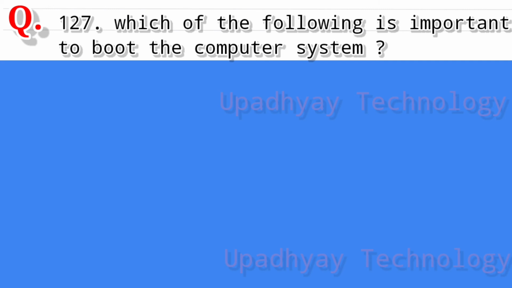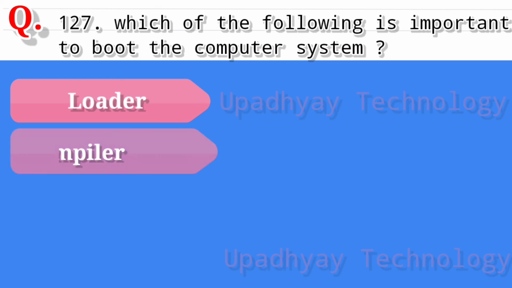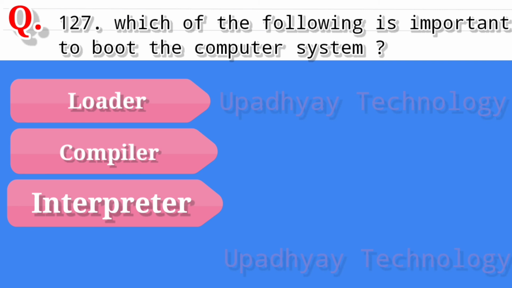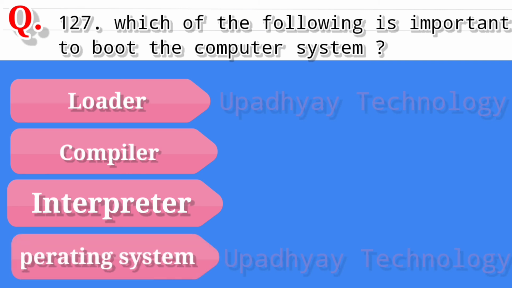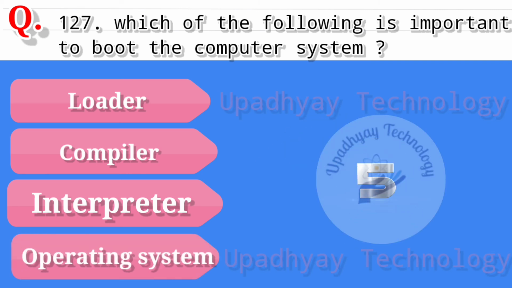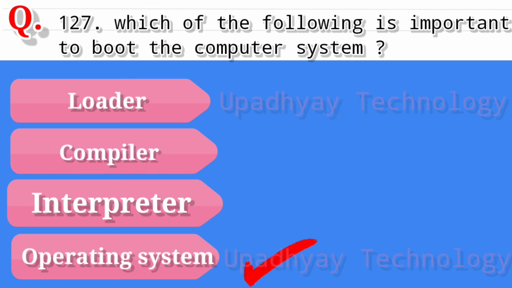Question number 127. Which of the following is important to boot the computer system? And the options are loader, second option is compiler, third option is interpreter, and the fourth option is operating system. And the correct answer is operating system.